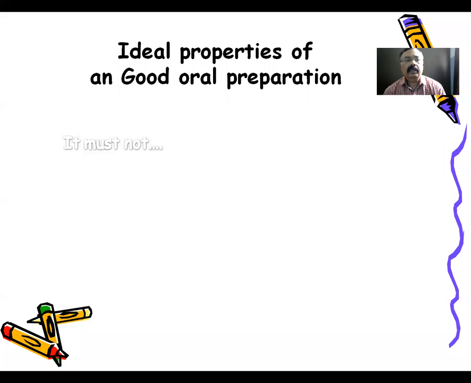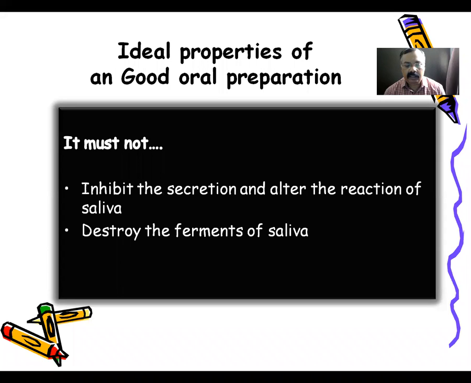Then it must not inhibit the secretions and alter the reactions of saliva. This is another important ideal property of a good dentifrice preparation. It should not inhibit the secretion or alter the reactions of saliva, and it must not destroy the ferments of saliva.